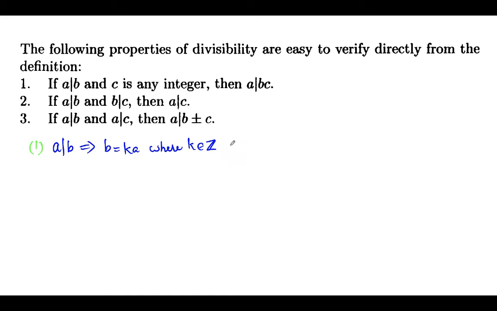And since c is an integer, this implies that bc is equal to ka into c, which means that a divides the product bc, since ka into c is a multiple of a as well.